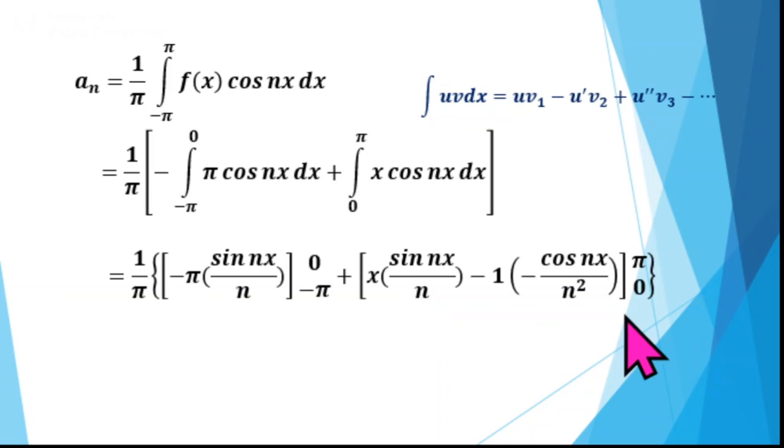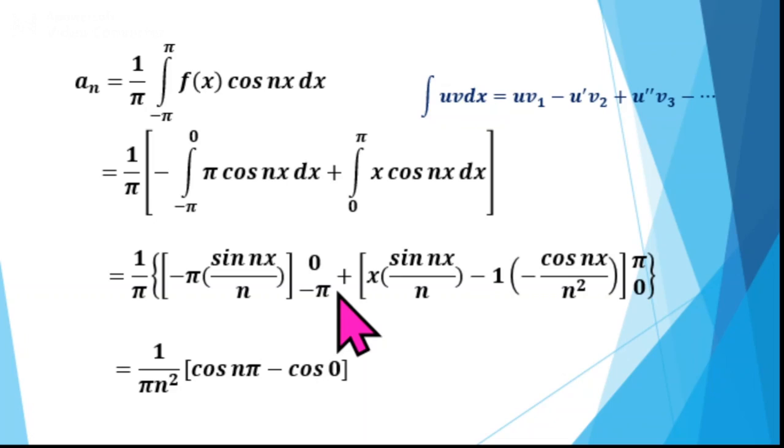Apply the limits, integral from 0 to pi, upper limit is pi, lower limit is 0. Put the limits, simplifying, the terms containing sin vanish. So apply the limits for cos nx, simplifying: minus 1 by pi n square, cos n pi minus cos 0, taking x equal to upper limit pi and x equal to 0 lower limit.